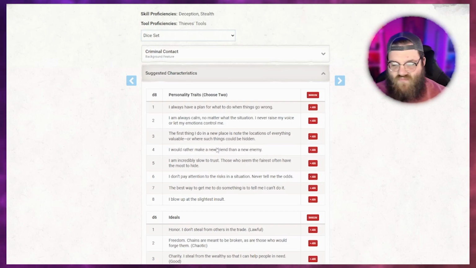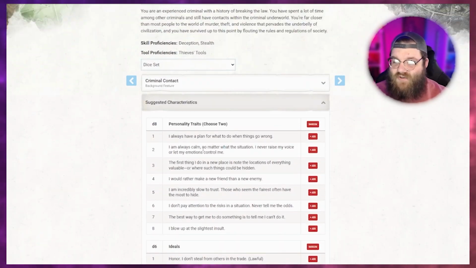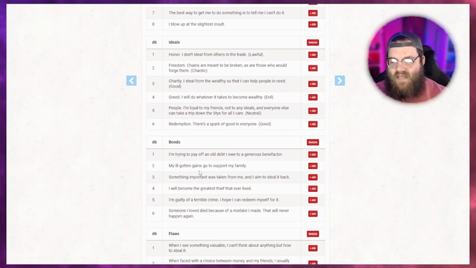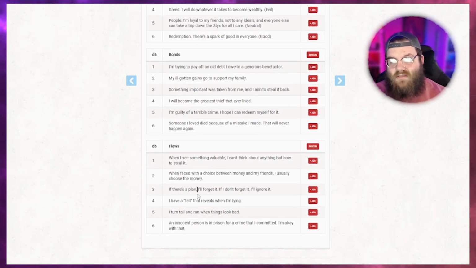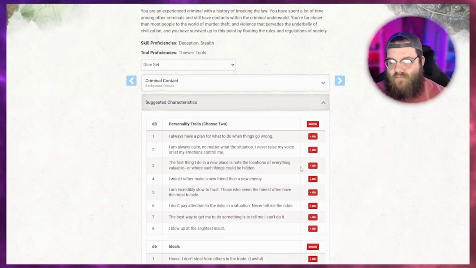So you're going to choose 2 of these, one of these, one of these, one of these, right? These are personality traits, how your character acts, ideals, what they hold that is valuable to them, bonds, what they're connected to, and flaws, what pain points they have, right? Where do they suffer, right?